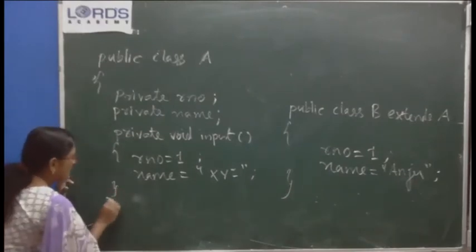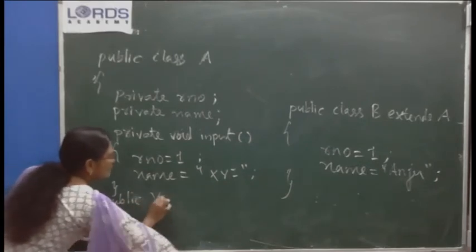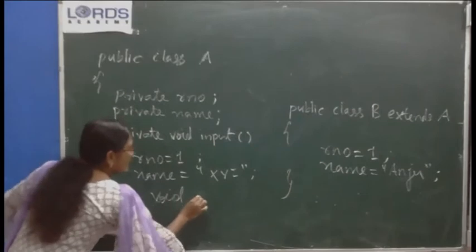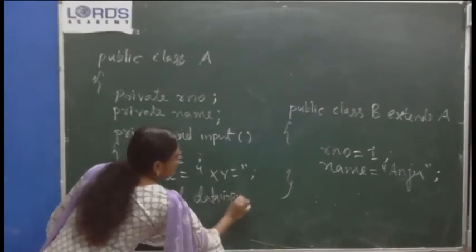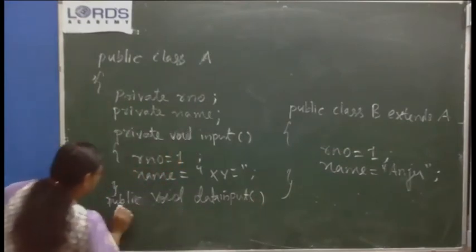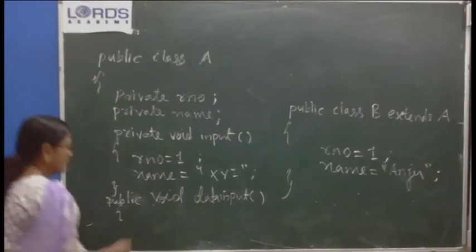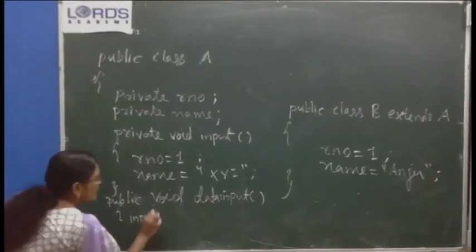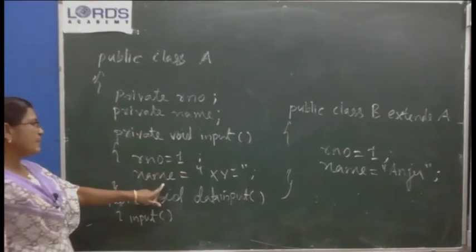If you want to provide accessibility to these private variables, you can write a public method. I am going to write a public void data input or accept. In this, I am going to call this input method. I called the input method to set the value for roll number and name.